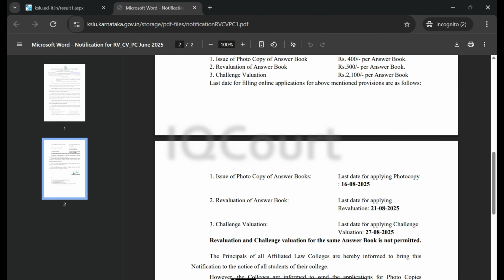Here you can see the photocopy last date is 16th August, and the revaluation last date is 21st August. Challenge valuation is 27th August.